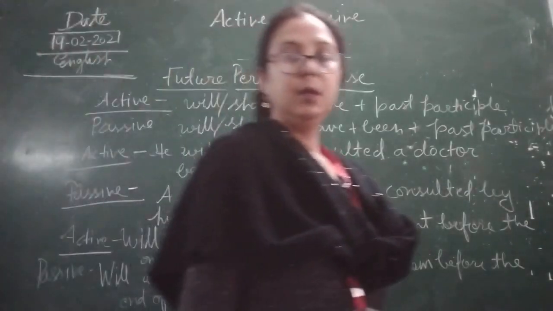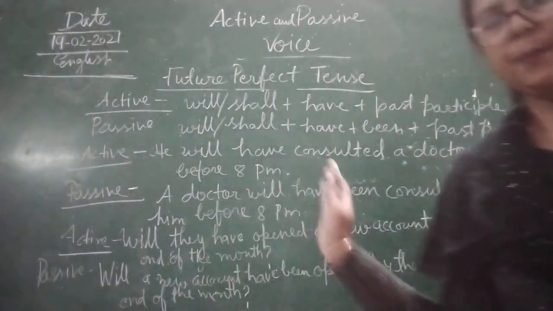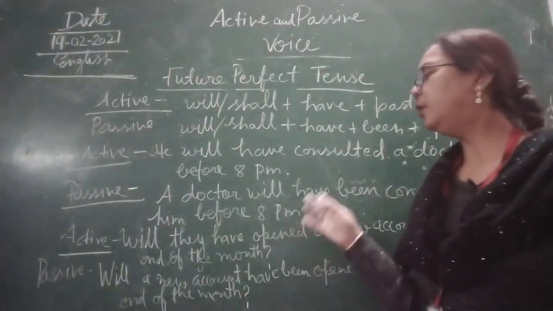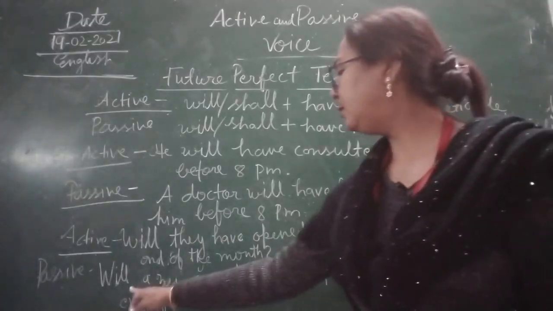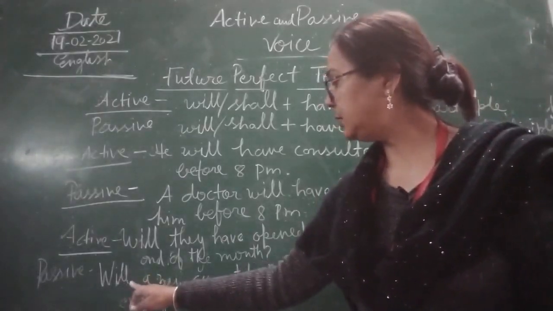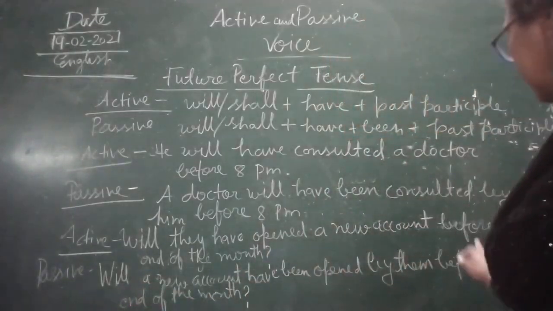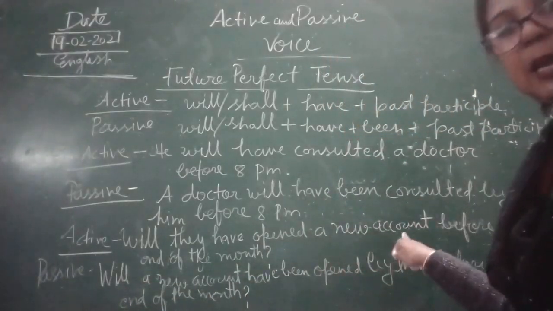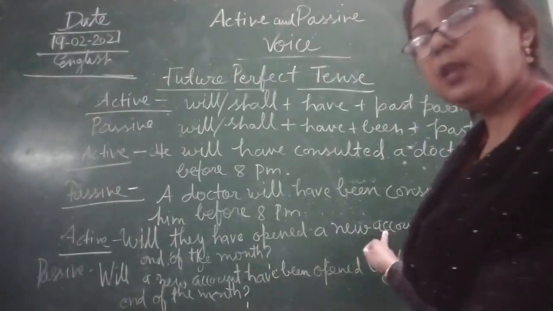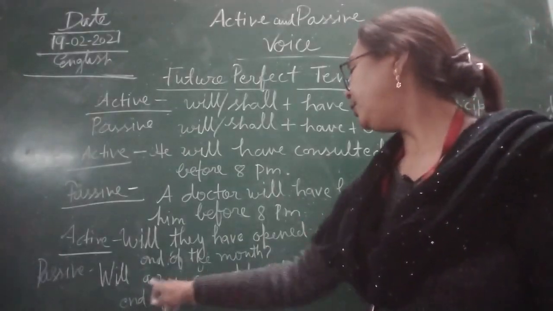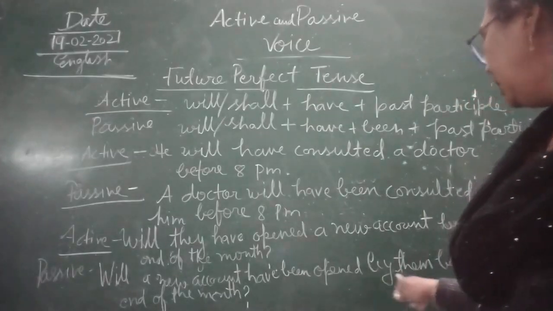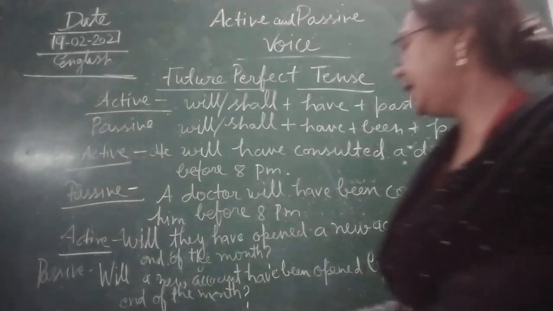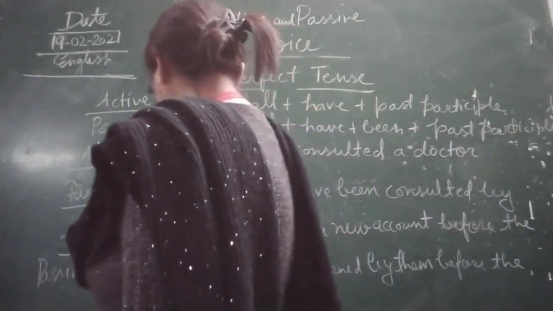Okay children. Now here you can see it's simple. Only and only what have we done? Only and only will remains the same, and because this is the object, that is why we have replaced it over here. Will a new account have been opened by them before the end of the month, children.